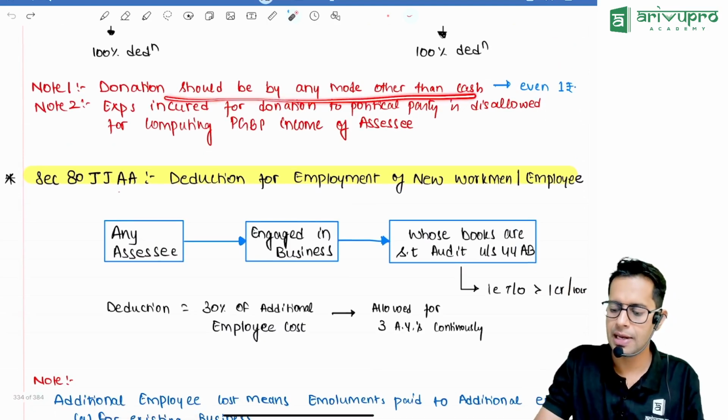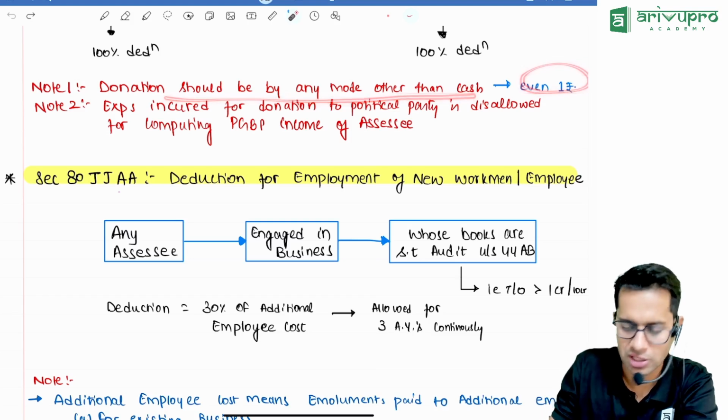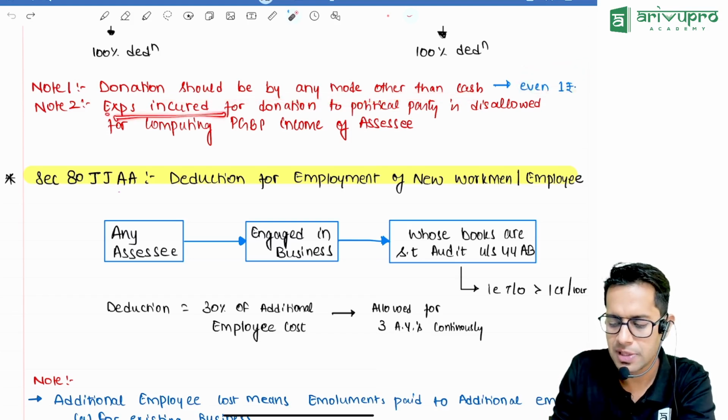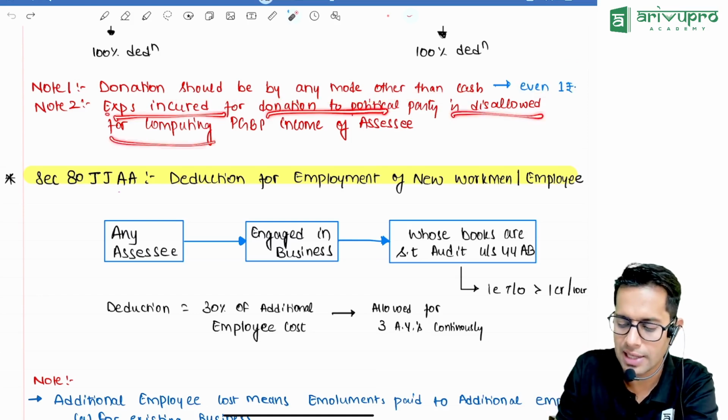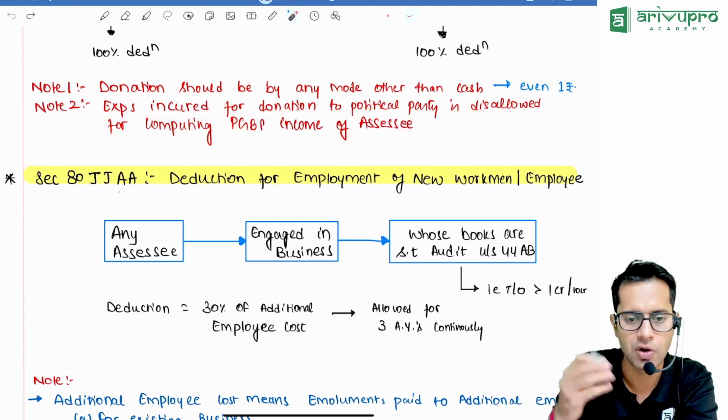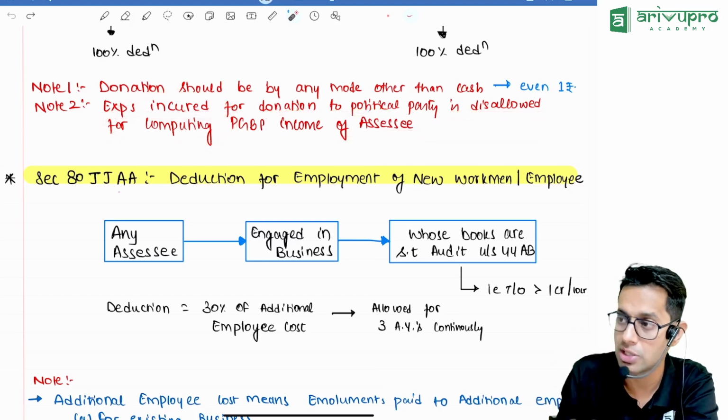Donation should be made by any mode other than cash. Even 1 rupee donation in cash is not allowed for political parties. And expenses incurred for donation to a political party is disallowed as a business expense. It will not be treated as a business expense, but you can claim deduction over here.